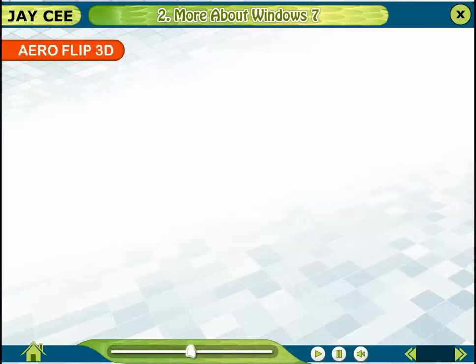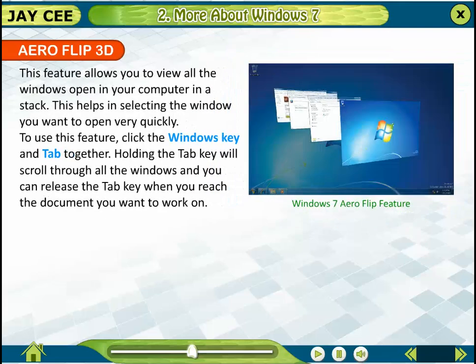Aero Flip 3D. This feature allows you to view all the windows open in your computer in a stack. This helps in selecting the window you want to open very quickly. To use this feature, click the Windows key and Tab together. Holding the Tab key will scroll through all the windows and you can release the Tab key when you reach the document you want to work on. Windows 7 Aero Flip feature.